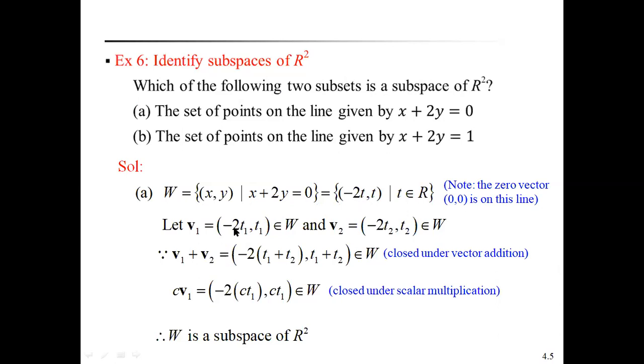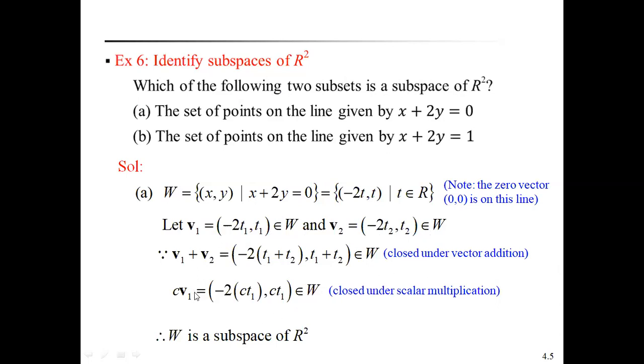Take any two vectors, v1 equal to (minus 2t1, t1) belonging to W, and v2 equal to (minus 2t2, t2) belonging to W. Add v1 plus v2, that is equal to (minus 2 into t1 plus t2, t1 plus t2). Here we say that W is closed under vector addition.